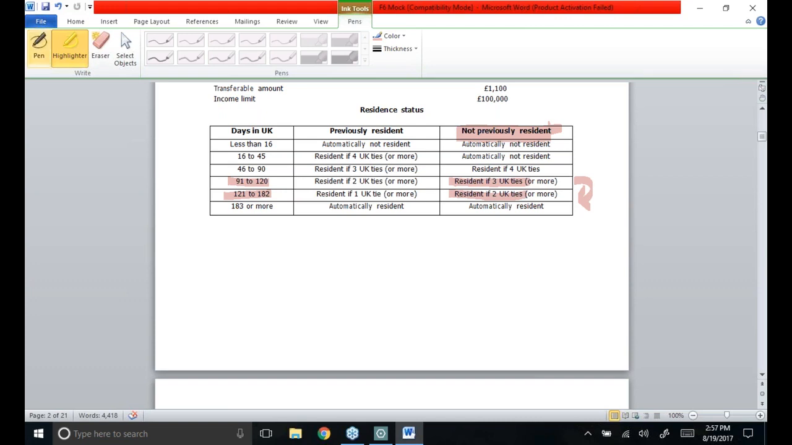So what I can say over here is, if she stays for 91 to 120 days, and as she has 3 UK ties, she'll be treated as UK resident. But as the question is how many days she should spend so that she is not treated as a UK resident, she needs to have 4 ties, and this criteria would be fulfilled if she stays for a maximum of 90 days. So if she stays for a maximum of 90 days, she will not be treated as a UK resident, because to be considered a UK resident, at least 4 ties are to be met, and she has only 3 UK ties.